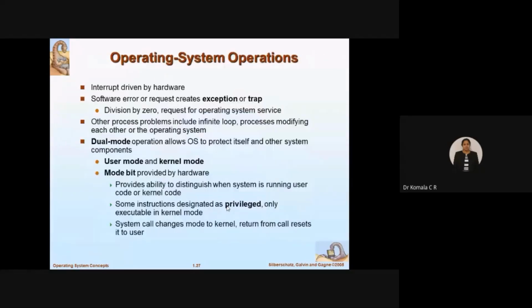With operating system operations, what are the different operations that the operating system will carry out? Basically we know that the operating system is an intermediary between the user and the computer hardware. Not only does it act as an intermediary, the OS also acts as a resource allocator, a coordinator, and an interrupt driver. It will drive the several interrupts, interrupt driven by hardware.